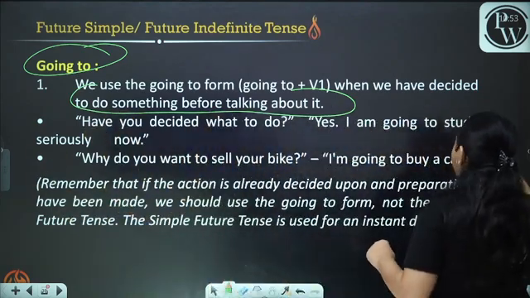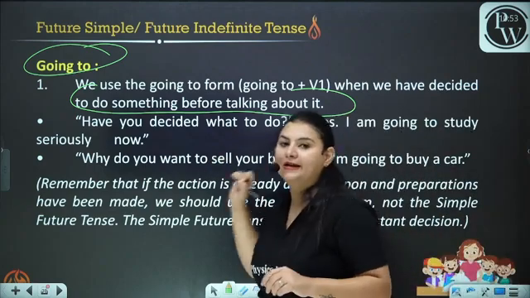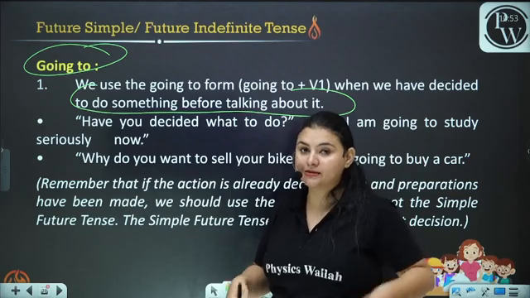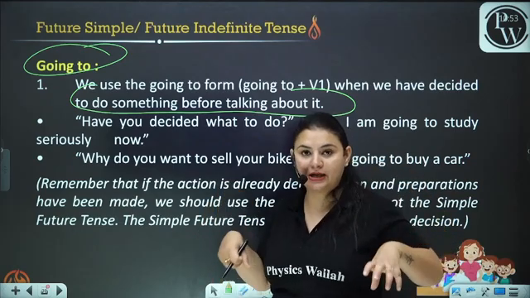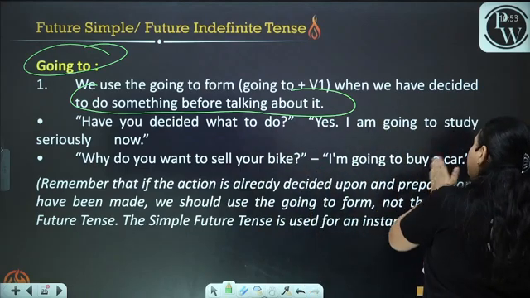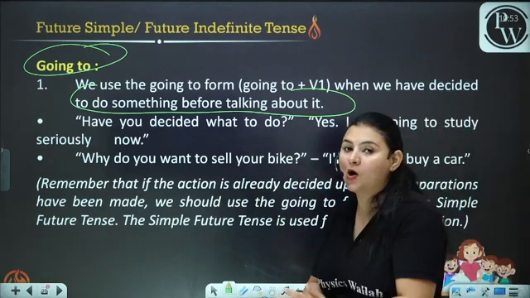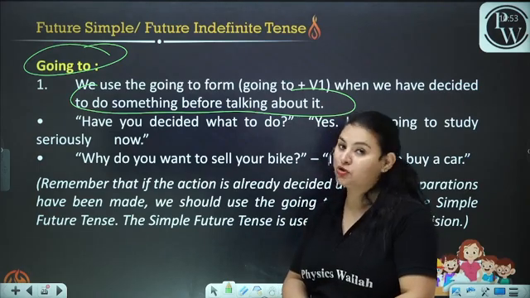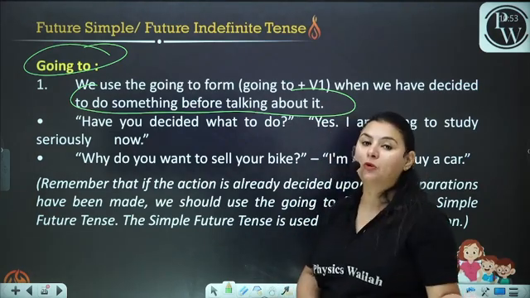Have you decided what to do? Yes, I am going to study seriously now. You've already thought about it. You have not taken this decision instantly. You have thought about it, that I am going to study seriously now. This is your firm decision that you have already taken, that yes, I'm going to do this. Okay, I'm sure about it.